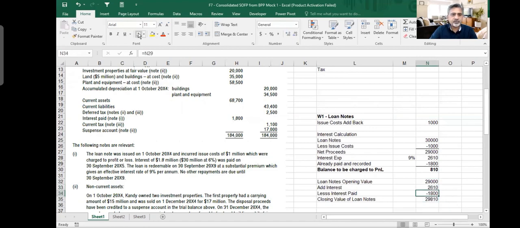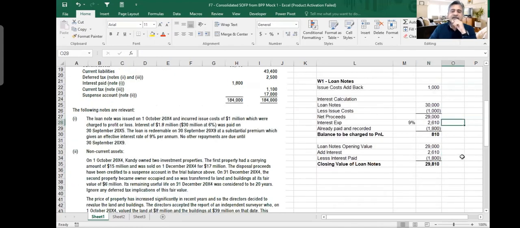So loan note, because we are going to show it in two places. So in the balance sheet, your loan note will appear as 29,810 because your opening liability is not 30 million. Opening is always started with the net amount 29. On that 29, that is 9% interest. Out of 9% interest, which is 2610, I add, because this is my liability plus interest which I have to pay minus the interest which I've already paid. This is your amortized cost, and this will go as non-current liability in the balance sheet.